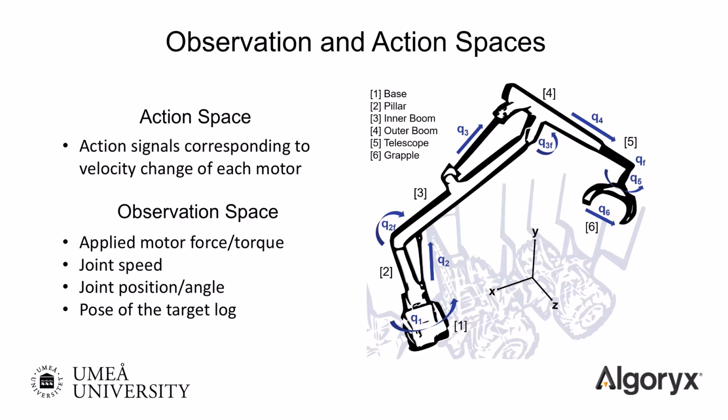The agent is controlled by action signals given to the velocity-controlled motors at each time step. The allowed velocity change per time step is limited, resulting in an essentially acceleration-based control system. The agent is able to observe its own state. So for each actuated joint, the agent observes the applied motor force or torque, the joint speed, as well as the joint position or angle. Moreover, it can observe the orientation and center of mass location of the target logs.